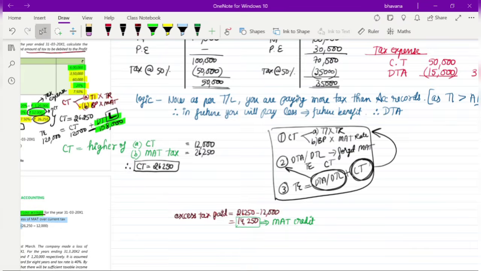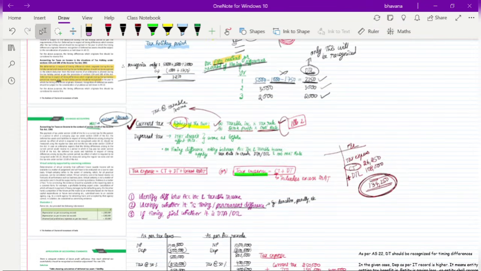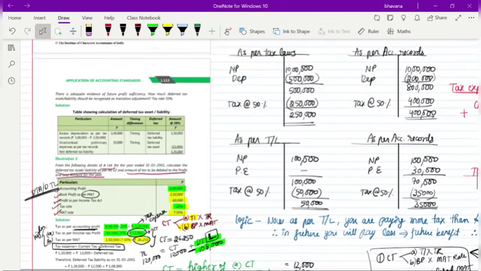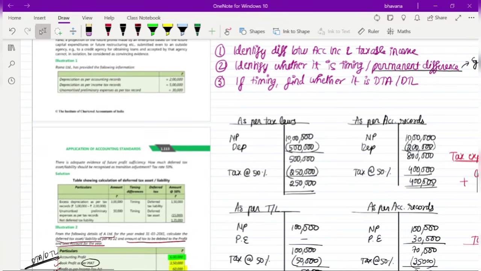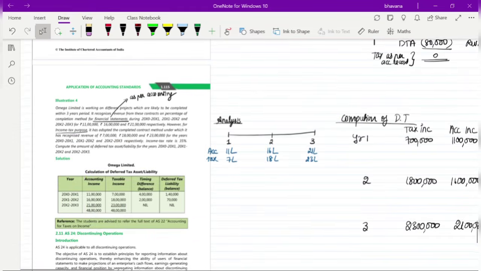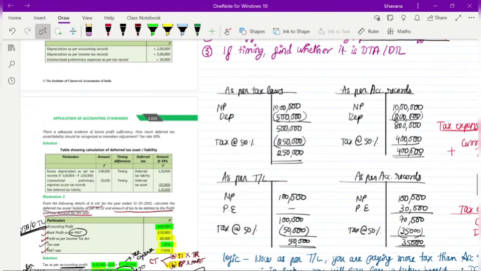So I hope the concept related to MAT or minimum alternate tax is also clear to you all. Okay, fine. Now I think all the concepts have got over by now. I think there are 1, 2, 3, 4 illustrations totally, out of which one illustration I've already done. So the remaining 3 illustrations we are going to do and then wind up this session.